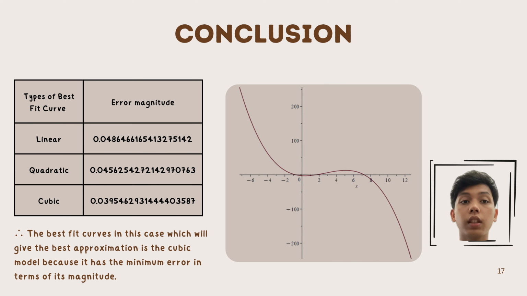Therefore, after we run the least square method for three types of models, which are the linear model, quadratic model and cubic model, we can conclude that the best fit curve in this case is the cubic model, since it has the minimum error in terms of its magnitude, which is 0.0395. It explains all the variables in the equation model.